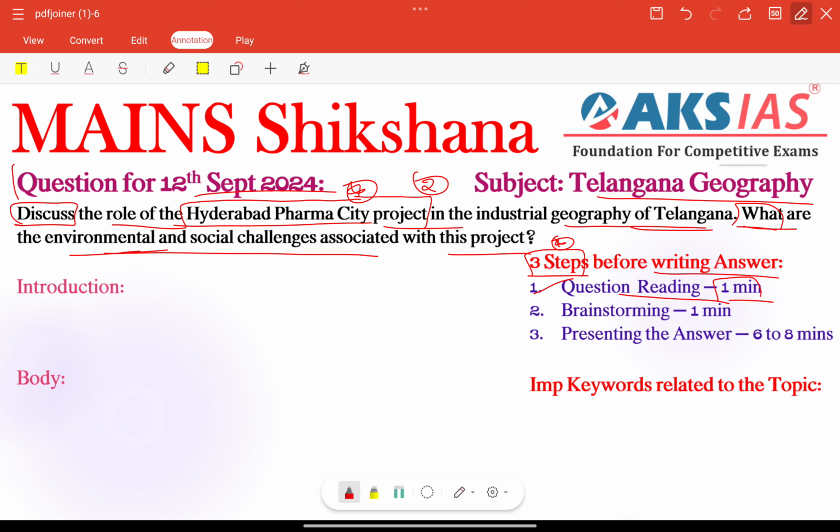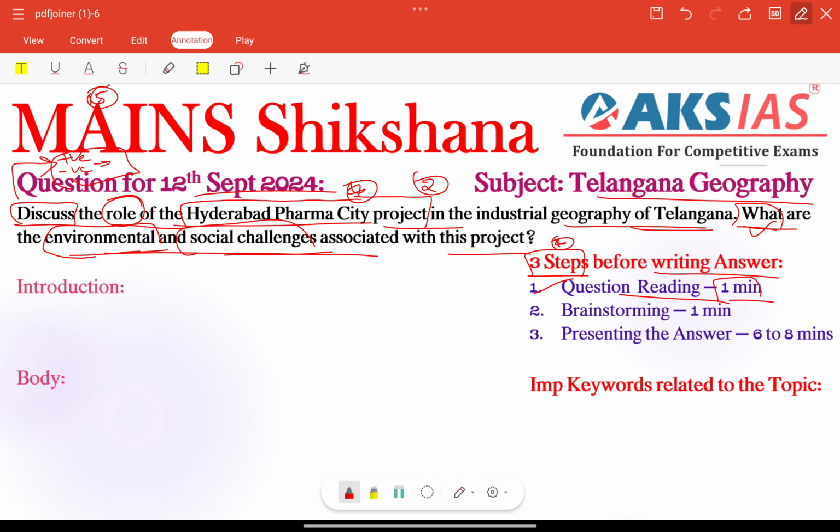Discuss means, already we have discussed 15 very important question tags in a video. Please check that. Then only you can get a good idea for which question tags how we can write better answers, right? So here discuss means we need to provide positives and negatives, along with some needed measures. Discuss means like a debate, right? Other than that, we have some keywords here.